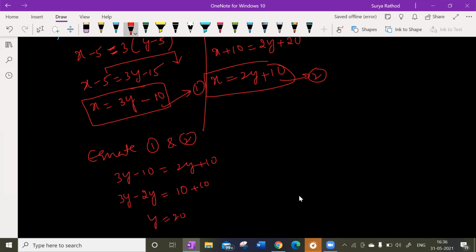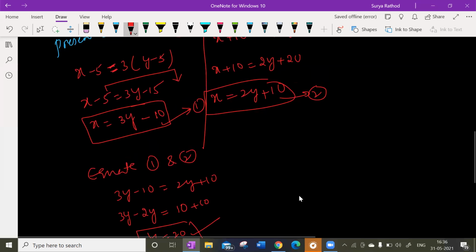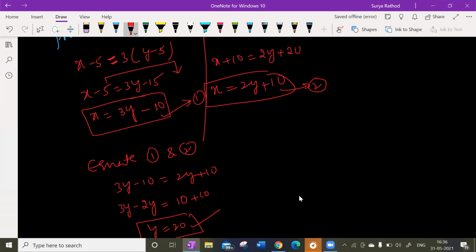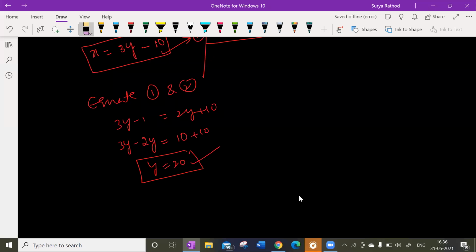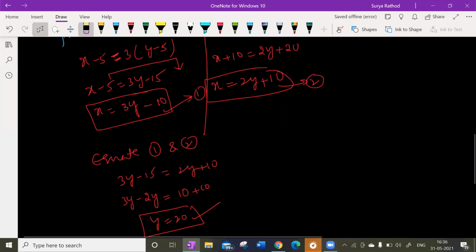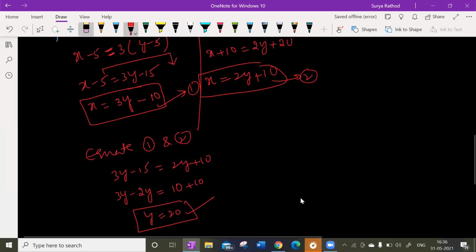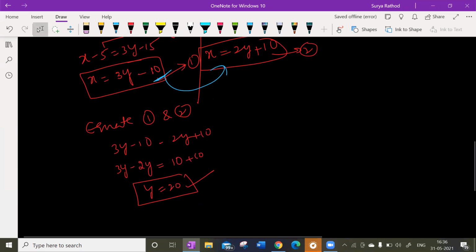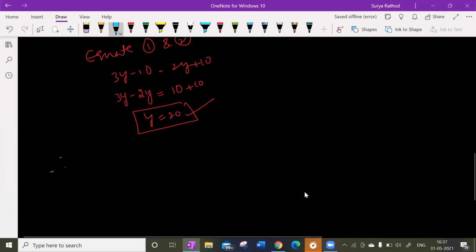So y is equal to... Sir, it should be 3y minus 15. Which one? The left side, sir. Oh, 3y minus 15, one second. No, sir, it should be 3y minus 10. We wrote it correctly. Look at this here, 3y, yes, 10 only is correct. Okay, this is the present age. I'm just equating these two equations. Correct only, sorry.